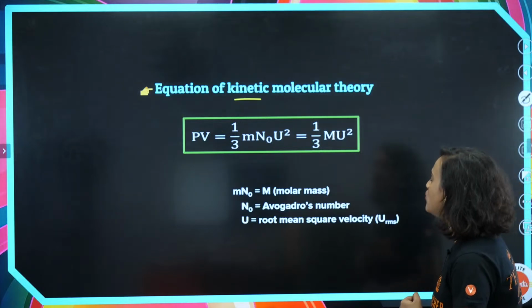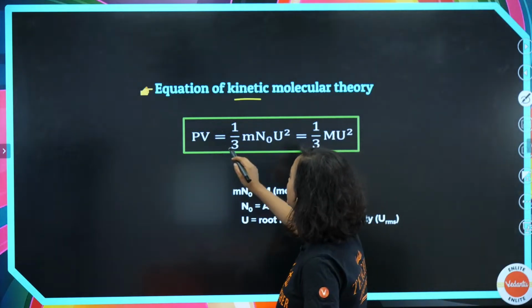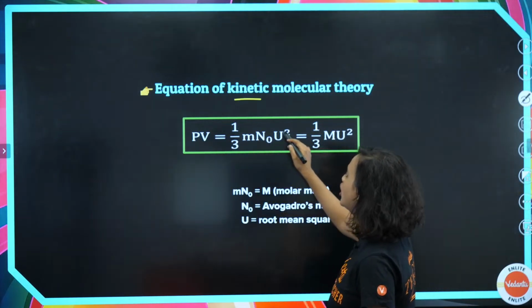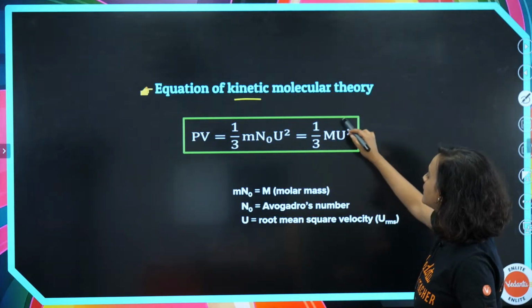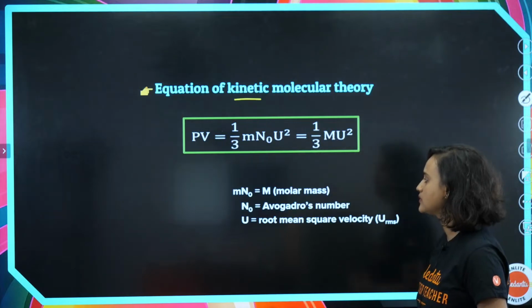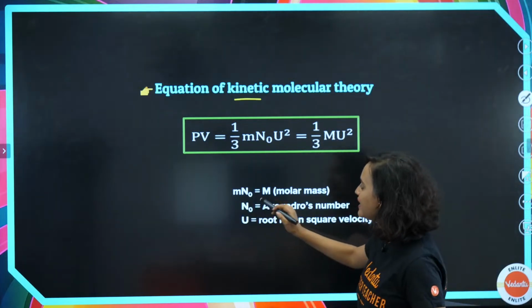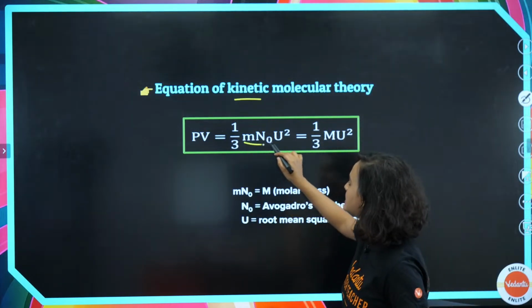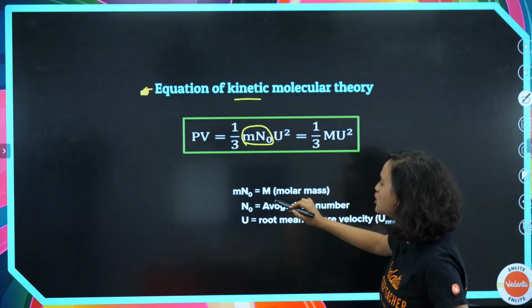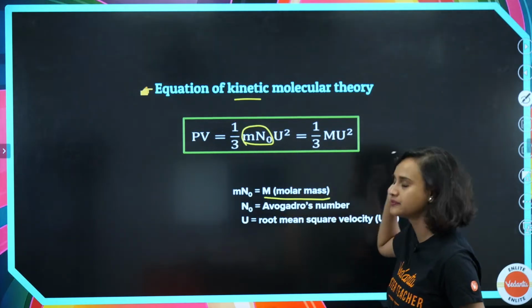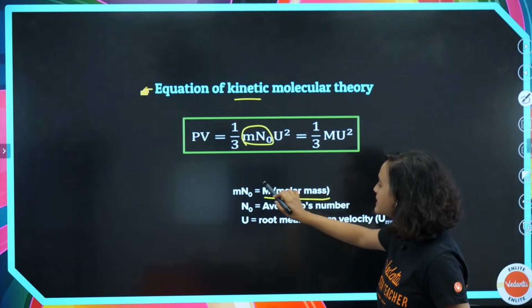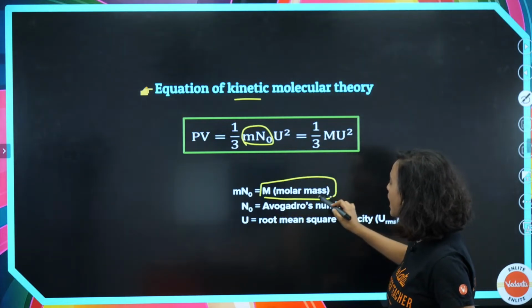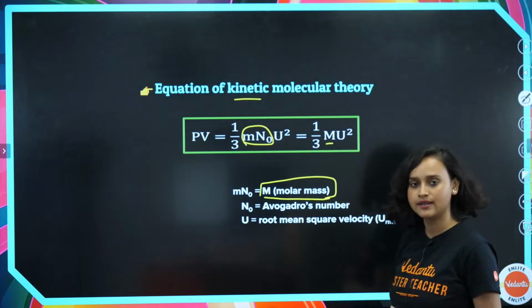Acha. Now, PV is equal to 1 by 3 m n naught u square, which is equal to 1 by 3 capital M u square. The term m into n naught is essentially your molar mass, which is why we changed it to this.